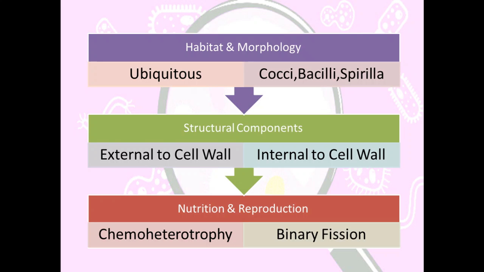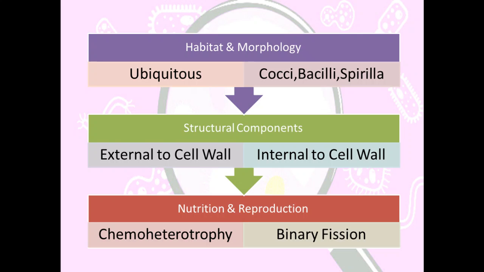That means they use chemical substances as nutrients, and also they derive their nutrients from the external environment. So chemical substances derived from the external environment are mainly used as nutrients for their growth and metabolism, so they are chemoheterotrophic in nature.